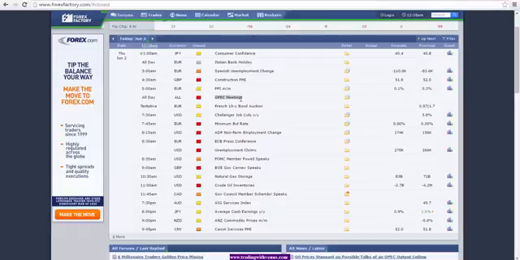So because of these meetings tomorrow, we need to keep an eye on the news feed, because any comments that come out of any of the members of the meeting there will carry a lot of weight and could produce moves in the market that we would not normally see. So be aware of that. And the currencies that will be impacted by these meetings or the comments coming out of that would be US dollar CAD, Aussie US dollar, and New Zealand US dollar. These are three commodity currencies, and they are tied into commodities, or specifically the oil for Canadian dollar. So we'll have to keep an eye on the news feed.